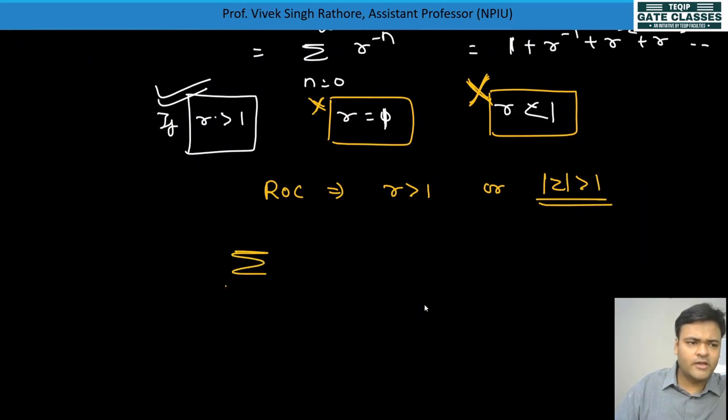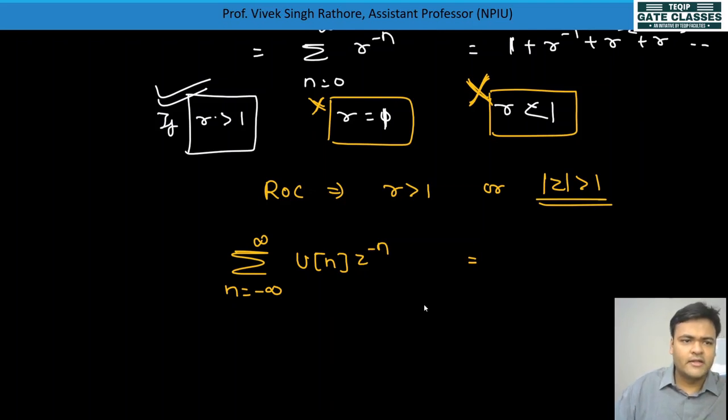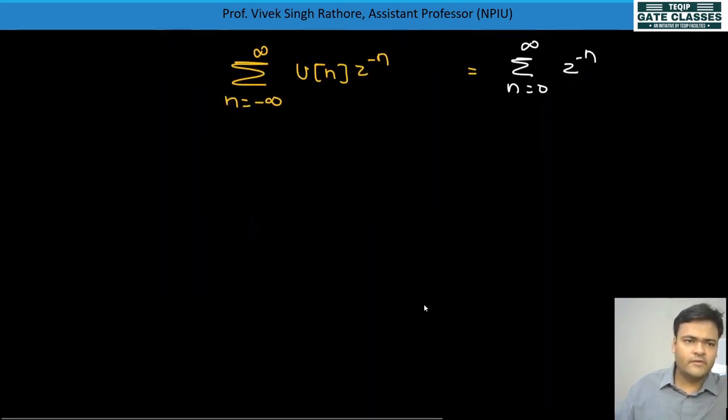The formula is the sum from n equal to minus infinity to infinity of u of n times z to the power minus n. So we can write n equal to 0 to infinity, z to the power minus n, and z to the power 0 is equal to 1.